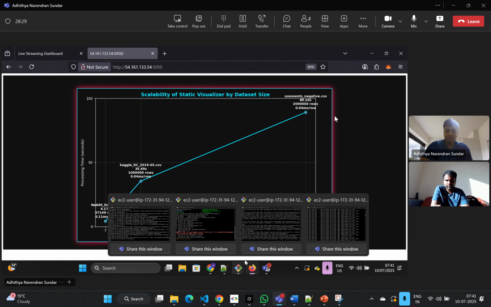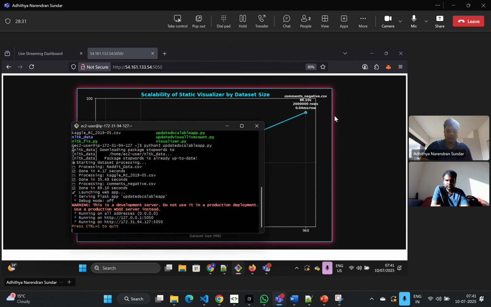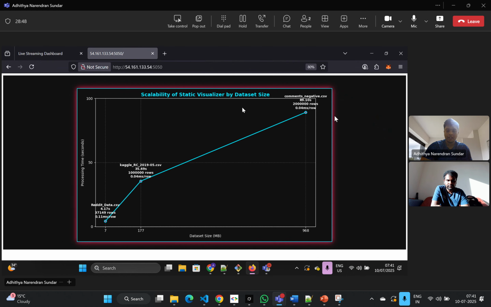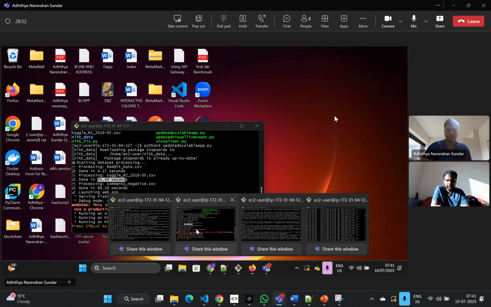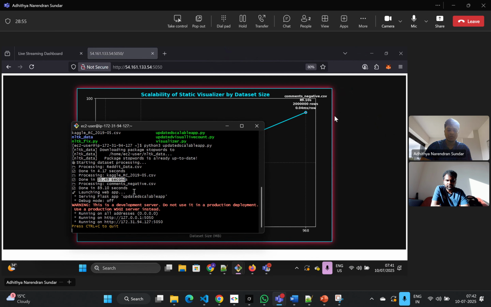What the application does is that it reads the ingested data, whatever CSV files of varying sizes we give. It ingests the data, it processes it, and it gives the exact time it took to process that particular data. Whatever is displayed here is the recent run, so we can rerun it n number of times to get different results.